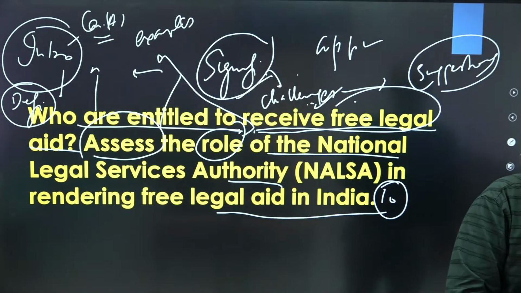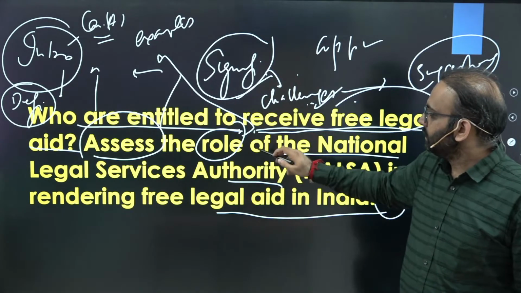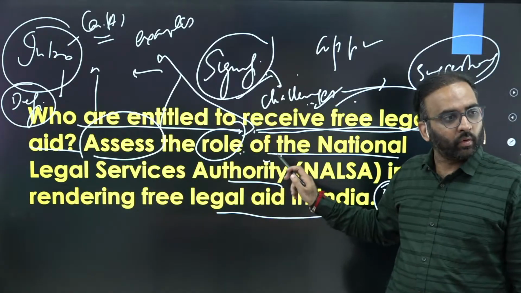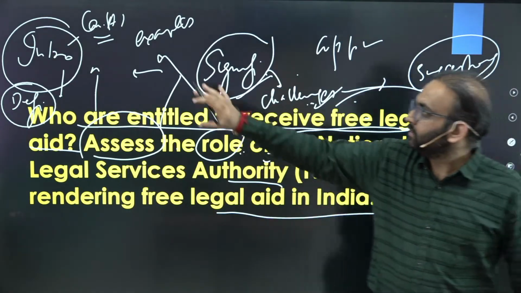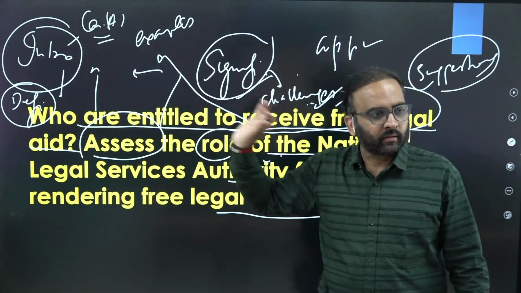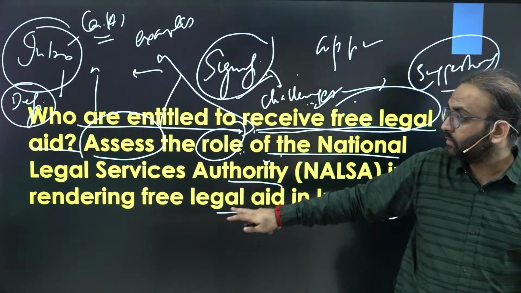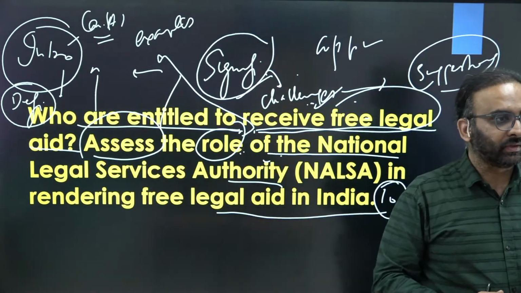But this I think you should avoid, because this will act as example in this section, role of National Legal Service Authority. So best is either start with constitution article or definition. Either use in a 10 marks question. Do not use the both methods.